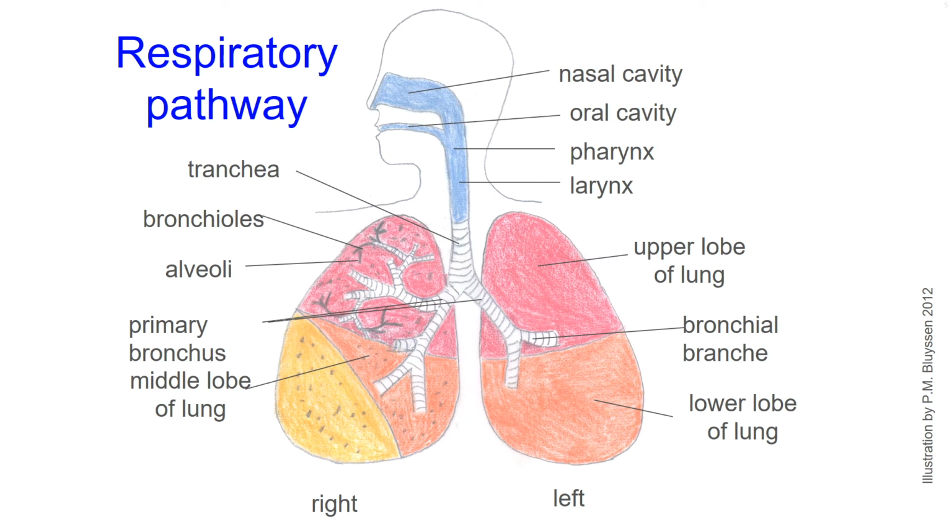When you breathe in air through the nose or mouth, the temperature and water vapor content of the air is adjusted and large particles are removed. Then the air moves on to the pharynx, the throat, the larynx, and enters the trachea, a long tube, which branches into two bronchial tubes, or primary bronchi, that go to the lungs.